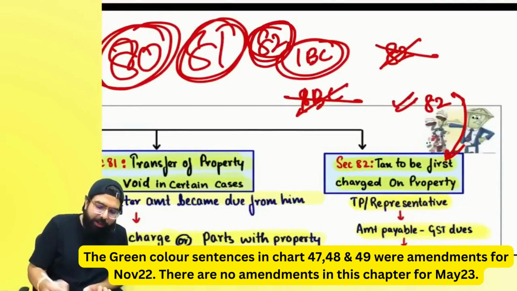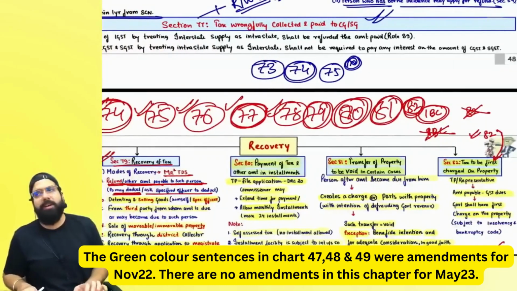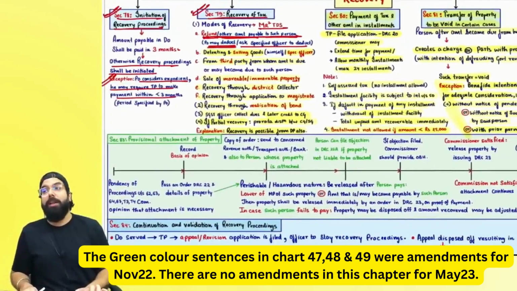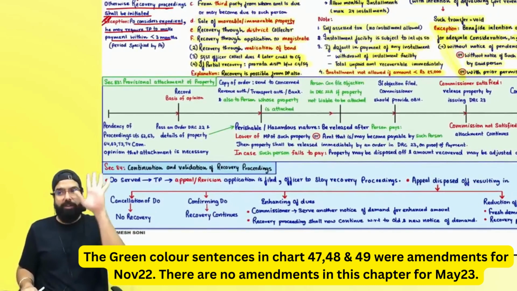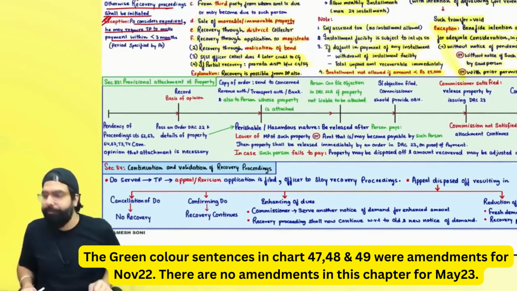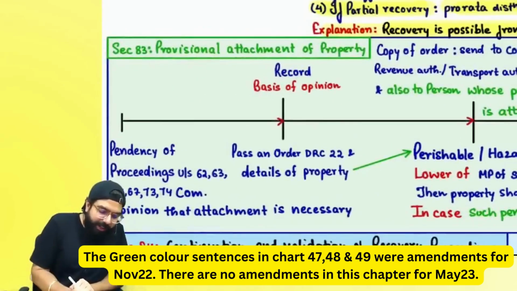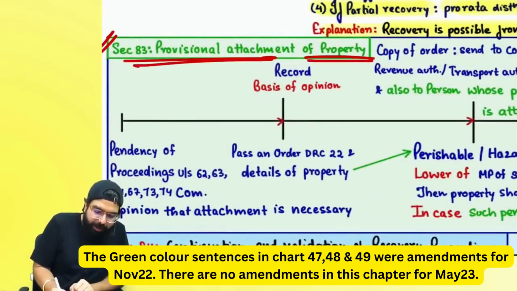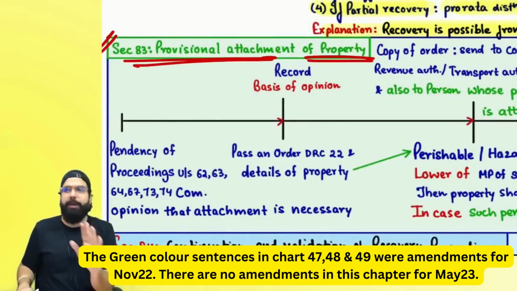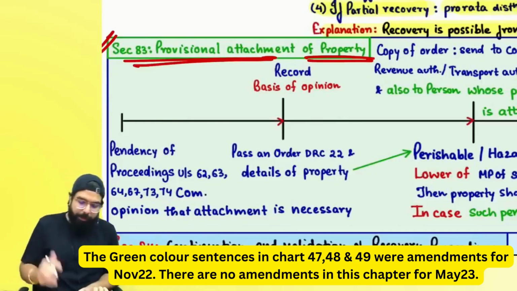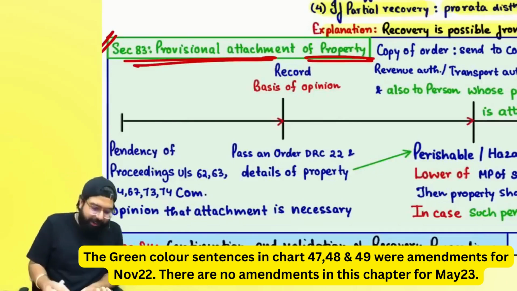Or 82 went ahead and told if IBC is applicable on your company, section number 82 is not applicable, but otherwise section number 82 goes ahead and says government will go ahead and recover its due first or from your property. Then we have section number 83 over here, provisional attachment of property. Section number 83, there has been amendment. Section number 83 along with the respective rule, there has been a small amendment. So I have gone ahead and drawn a chart. We will understand it from here.